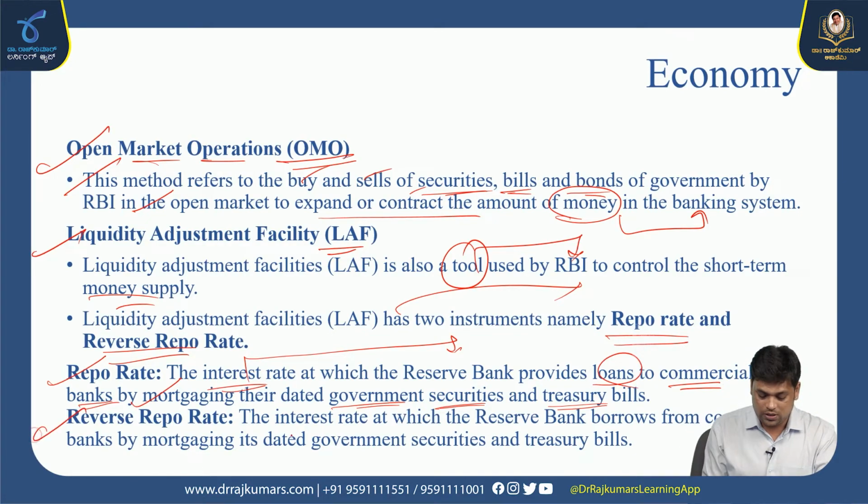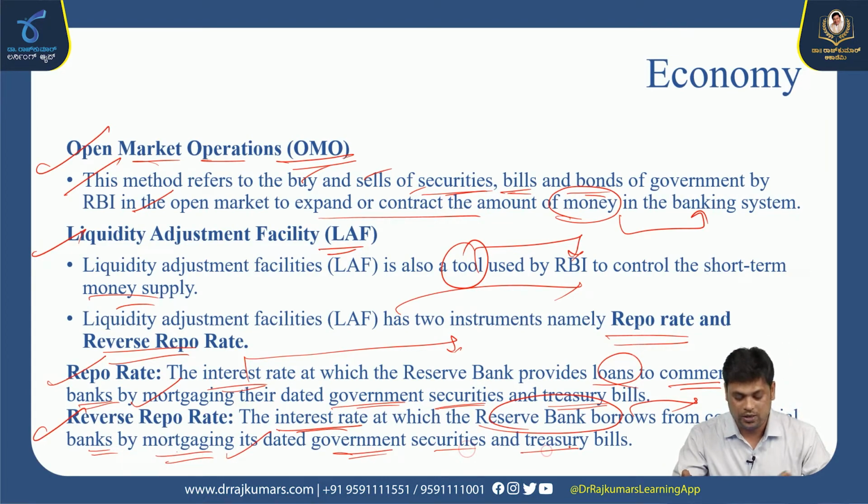Reverse repo rate means the interest rate at which the Reserve Bank borrows from the commercial banks by mortgaging its dated government securities and treasury bills. So, the interest rate at which RBI itself borrows from commercial banks by mortgaging their securities and treasury bills is known as reverse repo rate.